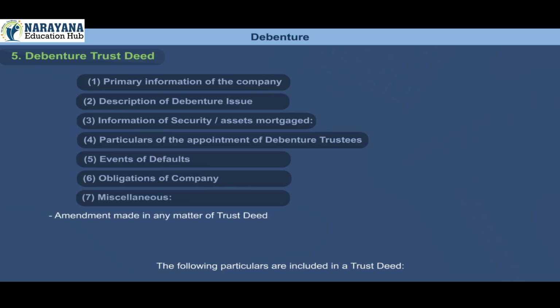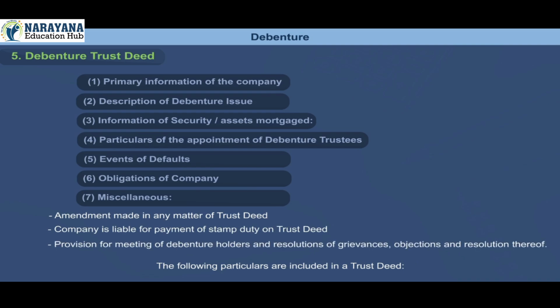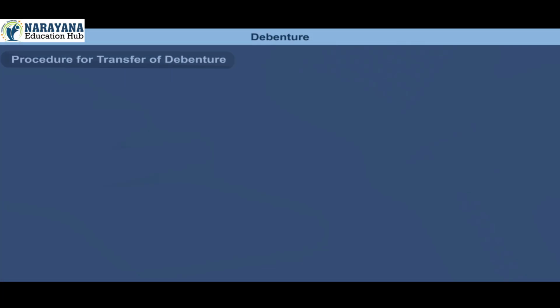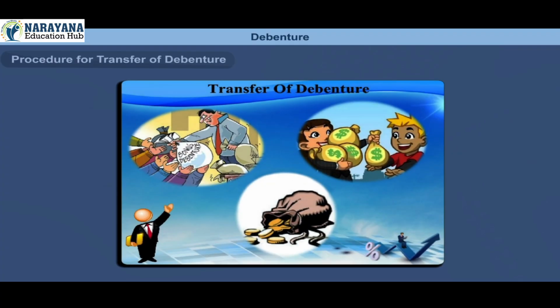Amendment made in any matter of trust deed. Company is liable for payment of stamp duty on trust deed. Provision for meeting of debenture holders and resolutions of grievances, objections and resolution thereof.